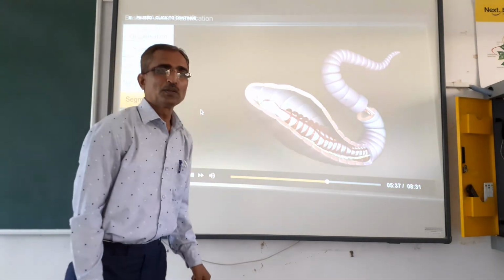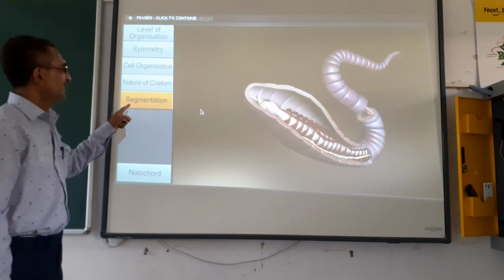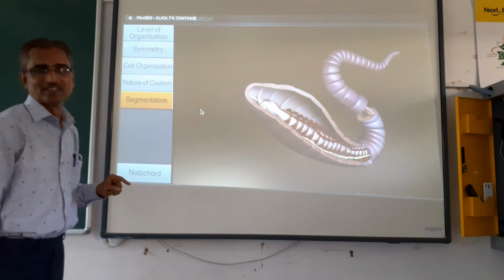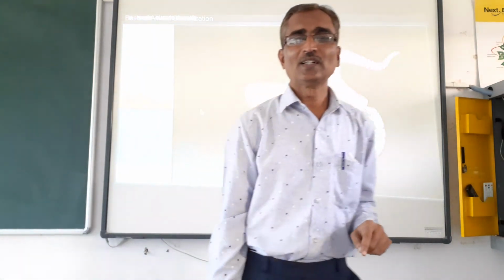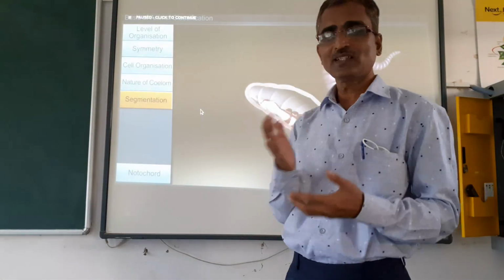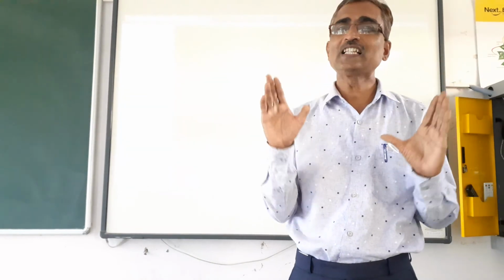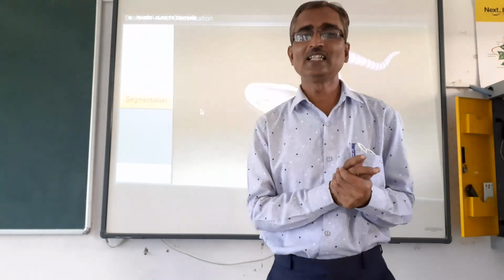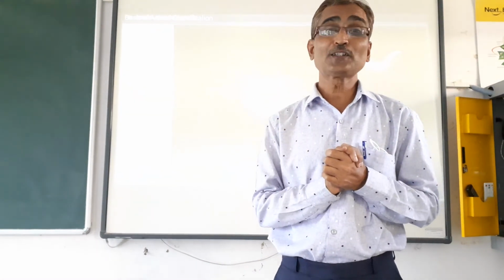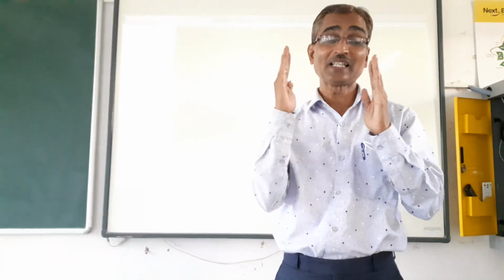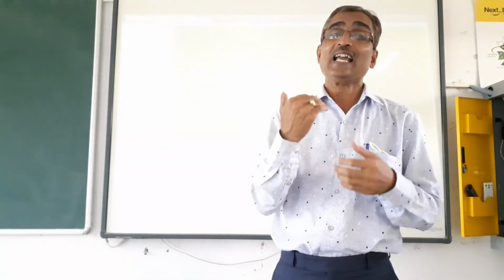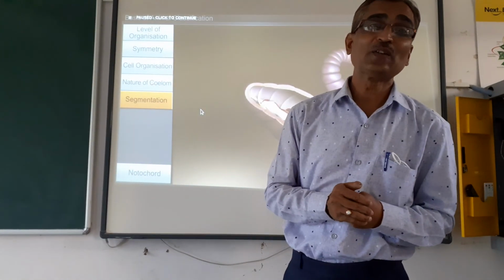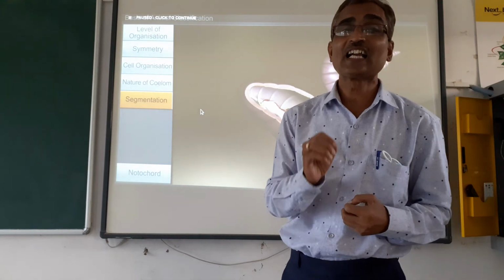So the next basis of classification is segmentation. That means the whole body is segmented, in pieces. You have already seen the earthworm, whose body is divided into segments, both externally and internally. So based on that is another basis for classification, that is segmentation.